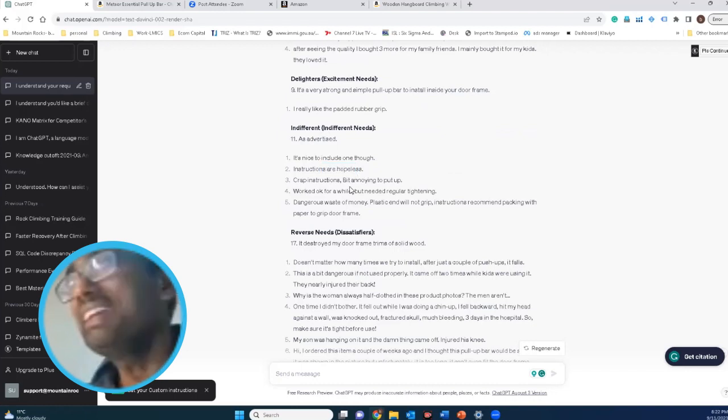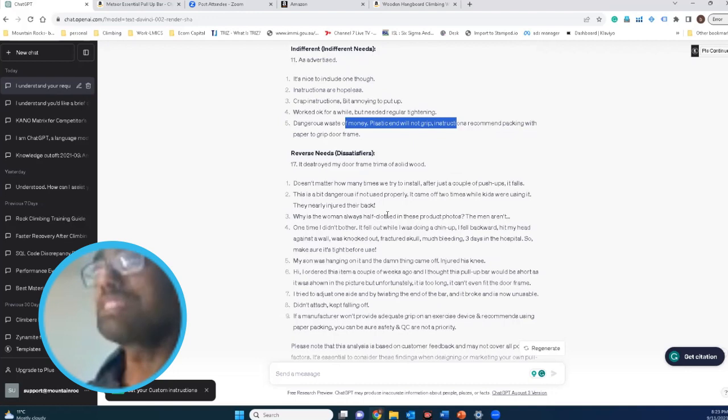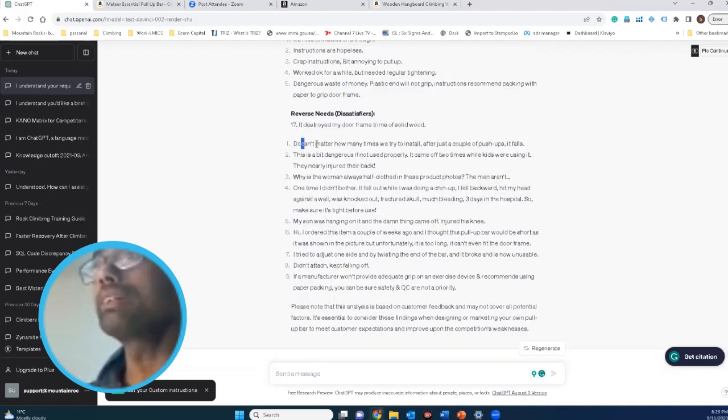It's actually a basic need. Instructions, scrap instruction, a bit annoyed to put it up. Worked okay for a while but needs regular tightening. Dangerous, waste of money. And the dissatisfiers: it doesn't matter how many times we try to install, after just a couple of push-ups, it falls. That is a bit dangerous, and it was repeated.